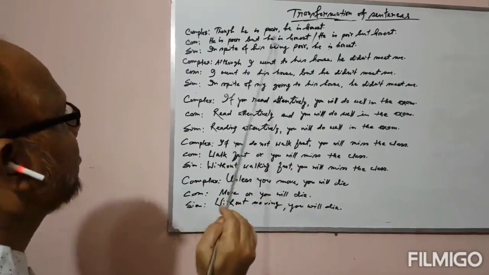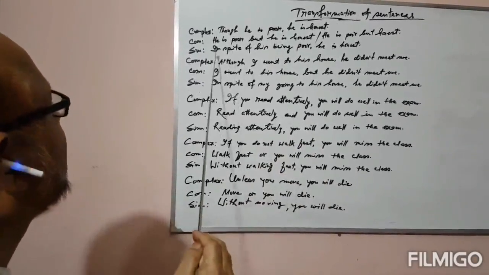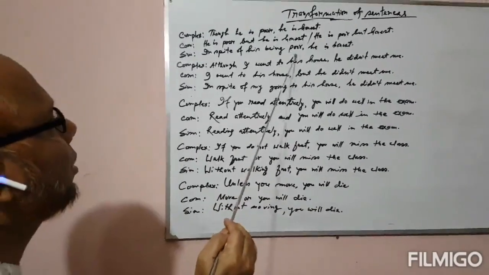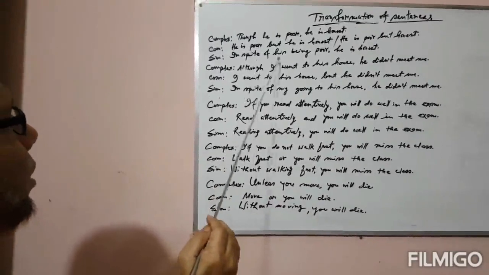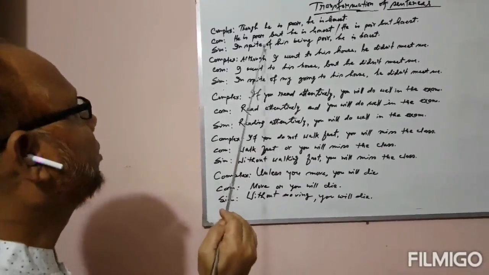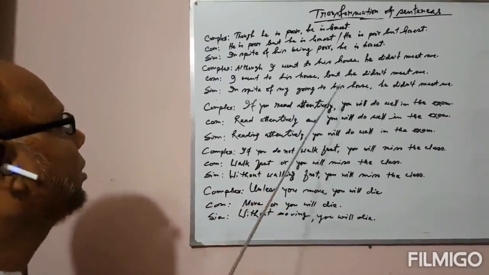In the compound sentence, "but" is used here according to the chart. And in the simple sentence: in spite of his being poor, he is honest. When we use "in spite of", then the possessive will be used. Possessive is a must. So in spite of his being poor, he is honest in the simple sentence.